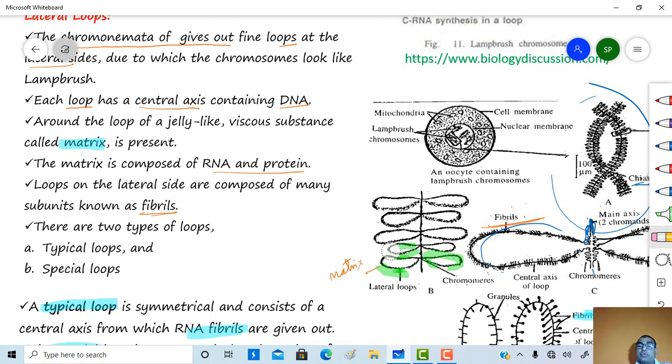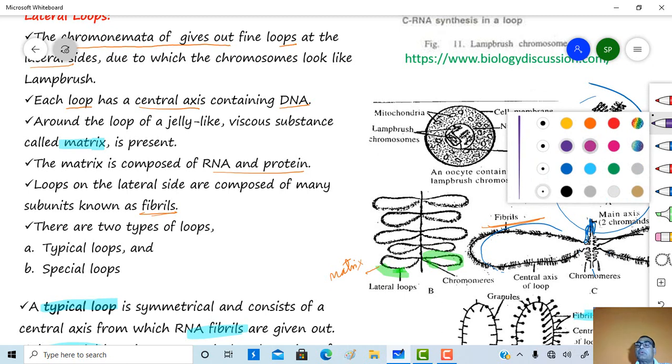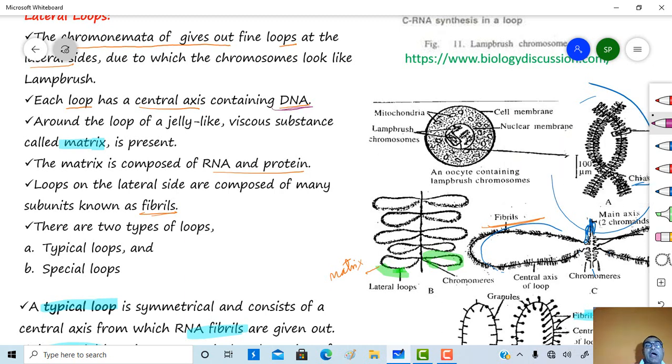Around the lateral loops, this region consists of a matrix region. So each loop has a central axis which contains the DNA. Around the loop, a jelly-like viscous substance is present, and this substance is called a matrix.